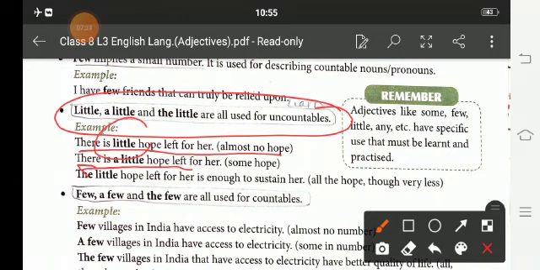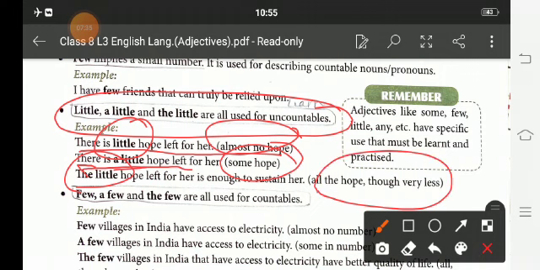See, when it's a little hope, that means almost no hope. When we say a little hope, that means there is some hope. The little hope left means all the hopes, though very less. It has a hope. Maybe there is a chance of being recovered, but still very less.